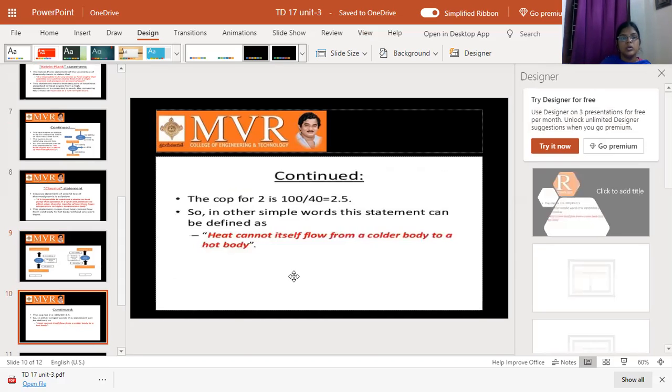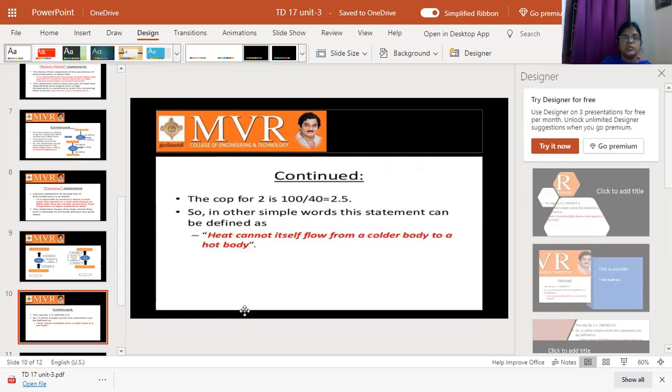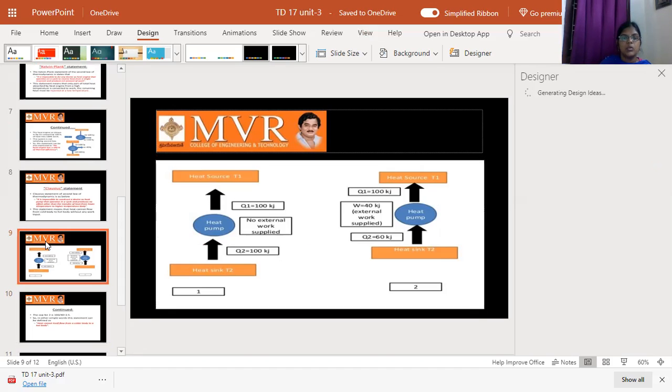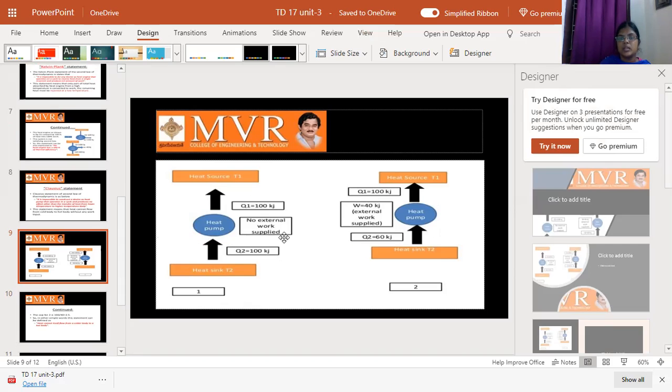Okay, so this is the coefficient of performance. How do we take the coefficient of performance? The COP is nothing but the coefficient of performance, which means COP is equal to desired effect by work done. I have already said that. In a heat pump we have the desired effect in the heat source. If we replace the heat pump with a refrigerator, we get the desired effect in the sink.